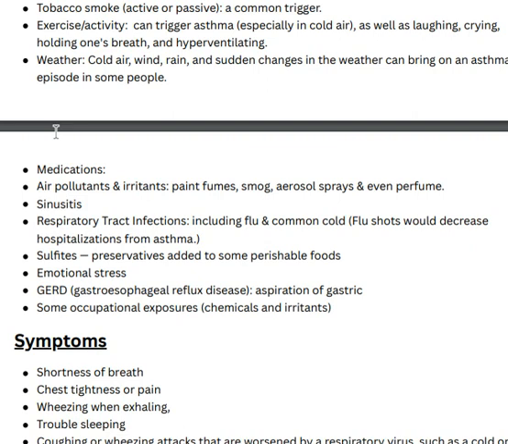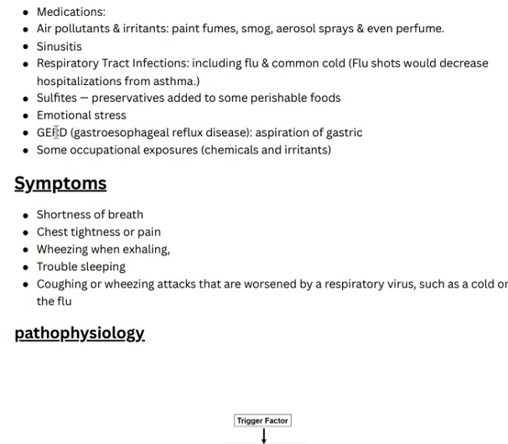Next are air pollutants and irritants like fumes, aerosol sprays and perfumes, and respiratory tract infections, also flu and common cold, and sinusitis, and some emotional stress also. It is called stress asthma. Also gastroesophageal reflux disease, and some occupational exposures like chemicals and irritants. I hope you understood the etiology of asthma.